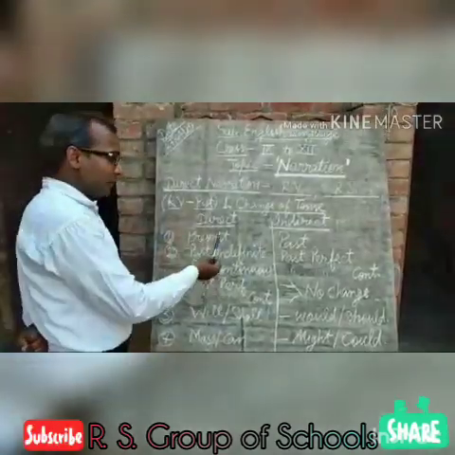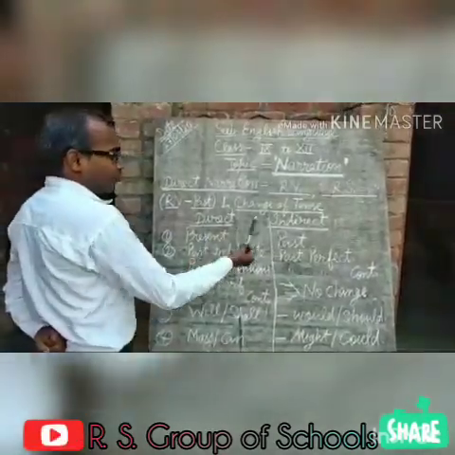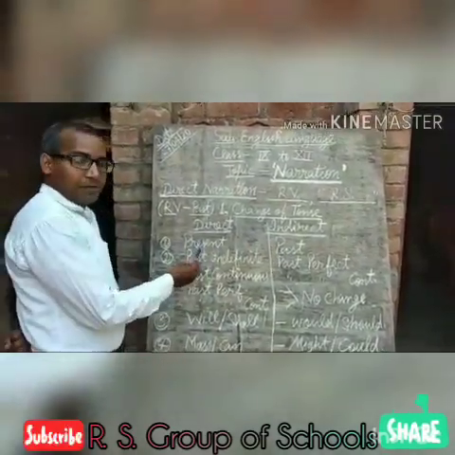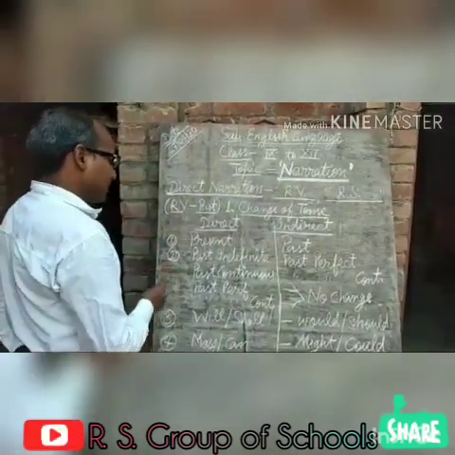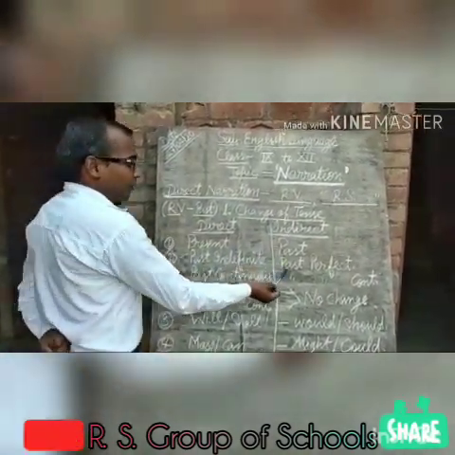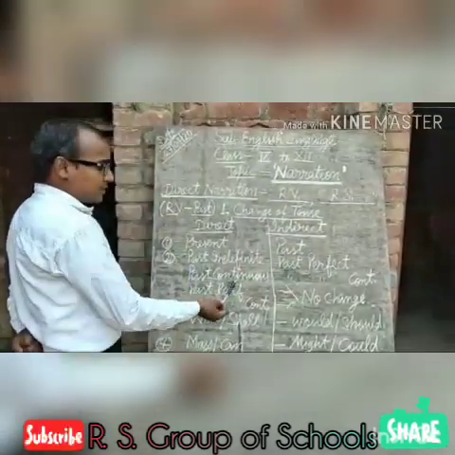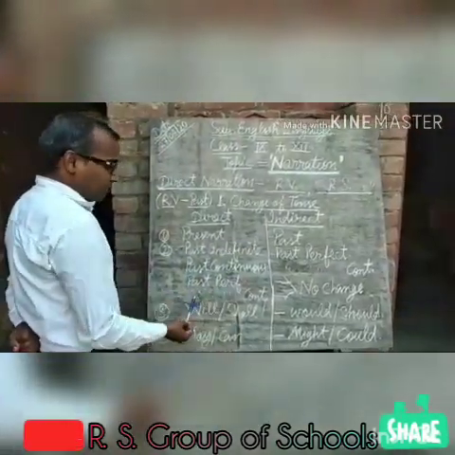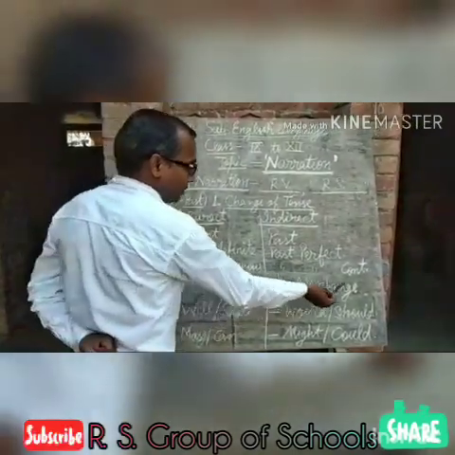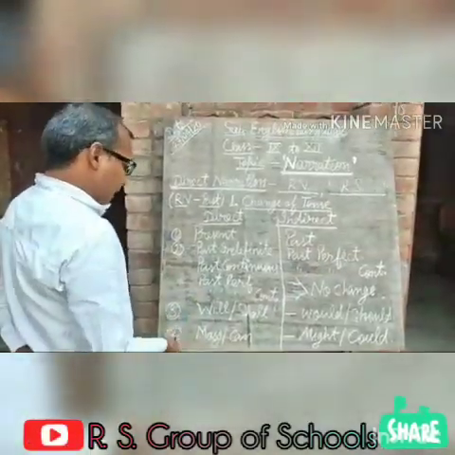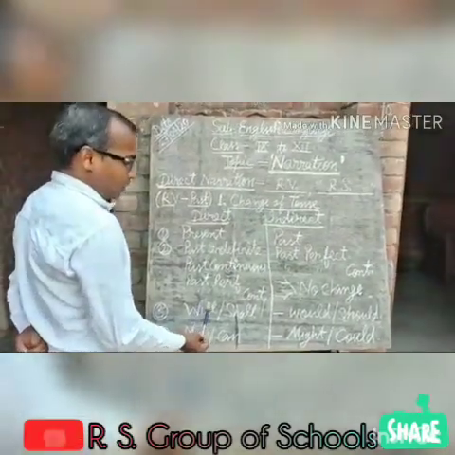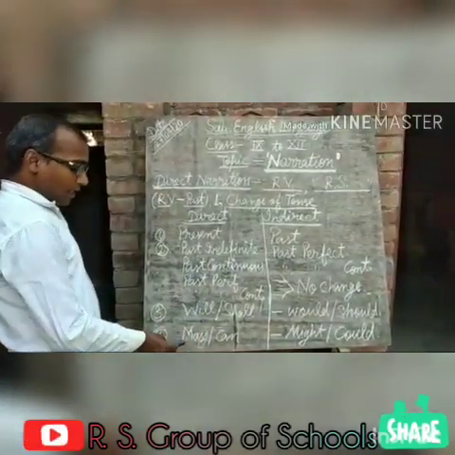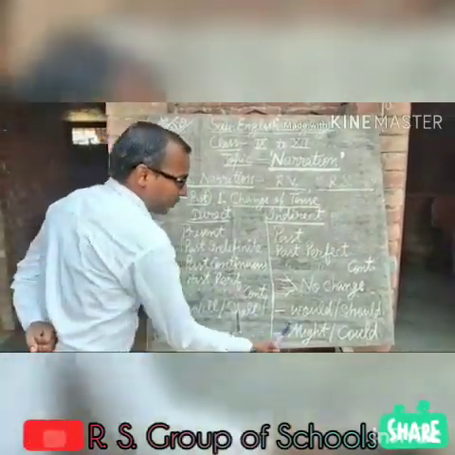So the whole present tense will be converted into past tense, like present indefinite into past indefinite, present continuous into past continuous, present perfect into past perfect, and present perfect continuous into past perfect continuous. Next is past indefinite tense. It will be converted into past perfect tense. Past continuous tense will be converted into past perfect continuous tense. And past perfect tense and past perfect continuous tense will not be changed. So no change. And future tense will be converted into would, and shall into should. May is changed into might, and can into could.